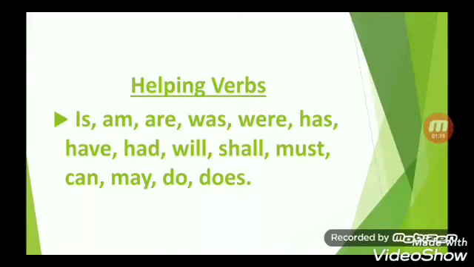Children, you know why these are called helping verbs? Because they are attached sometimes to the main verb or they help in forming the correct sentence. So they are known as helping verbs. Okay. Children, you must be thinking why I have recalled verbs in this lesson.